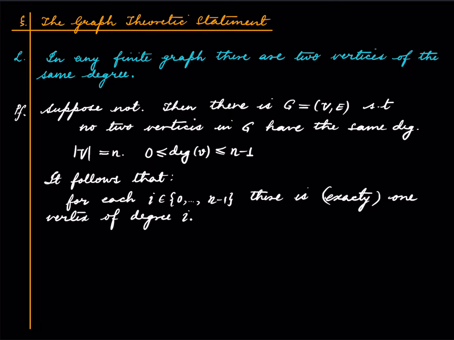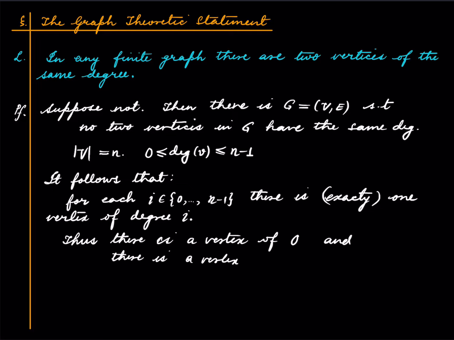So in particular, there is a vertex of degree 0 and there is a vertex of degree n minus 1.